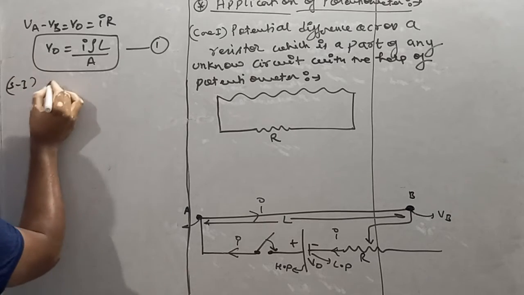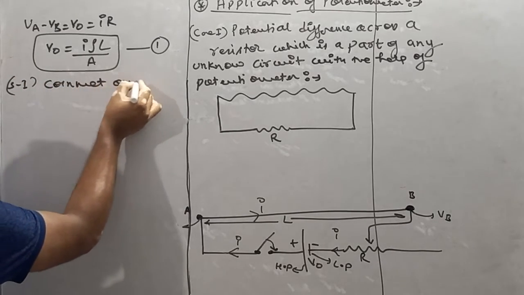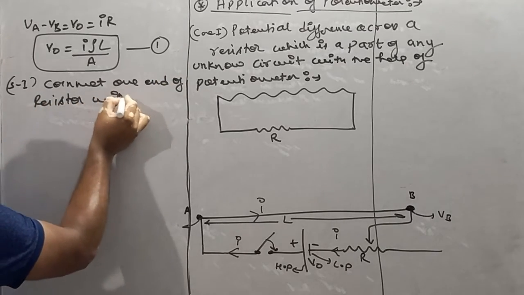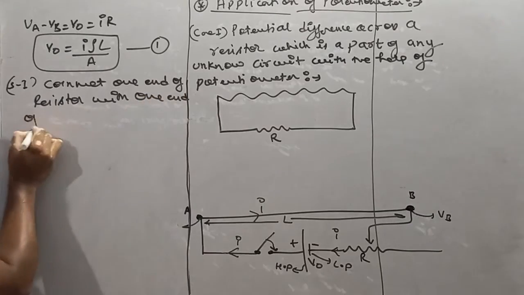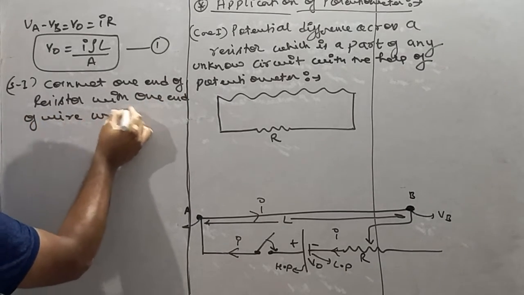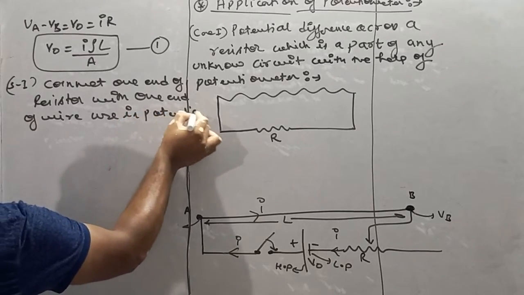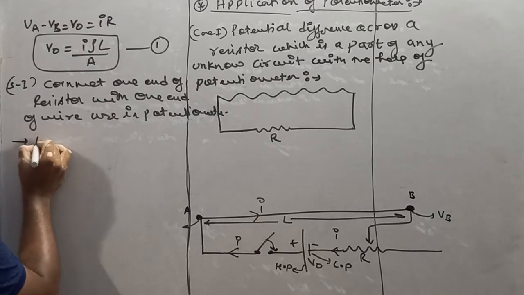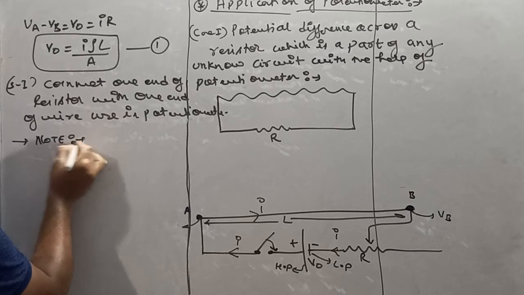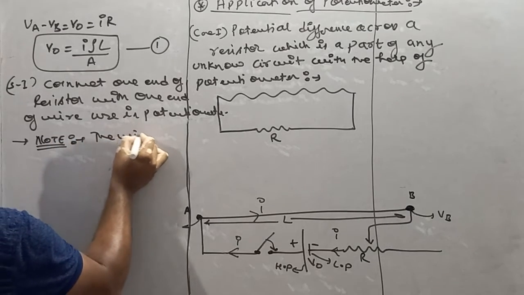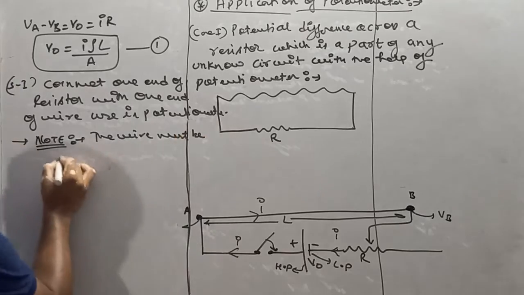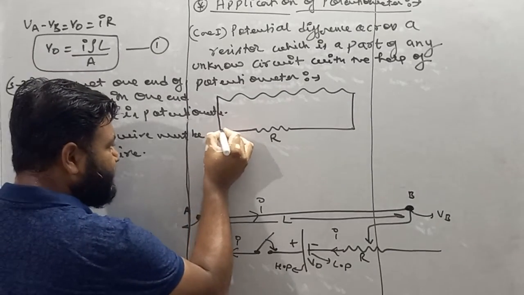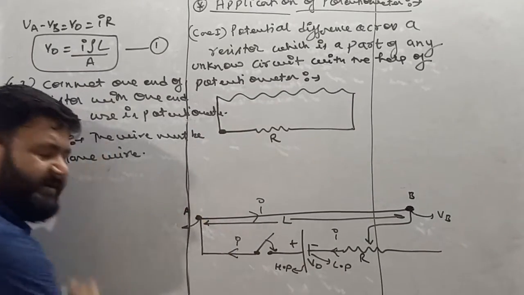Step 1, connect one end of the resistor with one end of the wire used in the potentiometer. An important point to note is that the wire must be plain wire. So see my dear student, this is one end of the resistor and this is one end of the potentiometer.